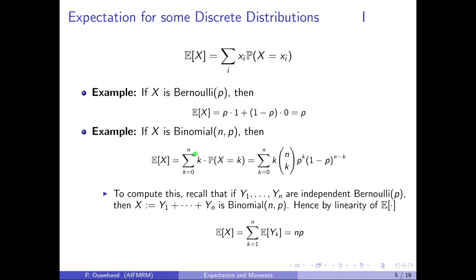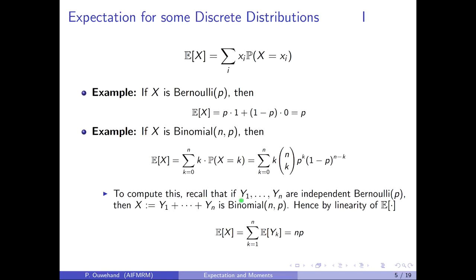Next, if x is binomial with parameters n, p, then by definition the expectation is the sum over all possible values, and in this case the values are integers from 0 up to n, of the value times the probability. Now the probability that x is equal to k is given by this expression here involving the binomial coefficient, and at first glance that looks quite complicated. However, there is an easier way to compute this.